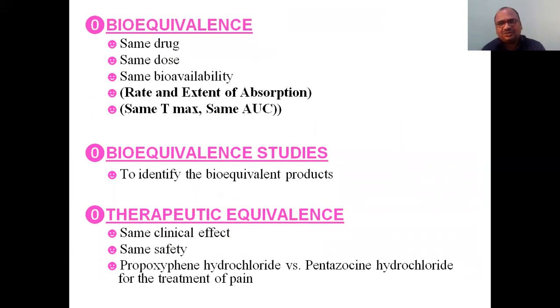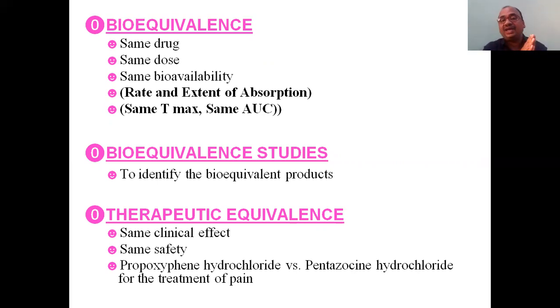Next, bioequivalence. Why are we using this term bioequivalence? The same drug, the same dose must also be the same. Mainly bioavailability must be the same. We know that bioavailability is nothing but the rate of absorption and extent of absorption. Both are collectively indicated by, see, the rate of absorption can be indicated by the Tmax. Extent of absorption is indicated by the AUC, area under the curve.